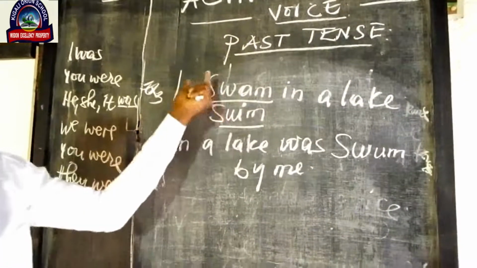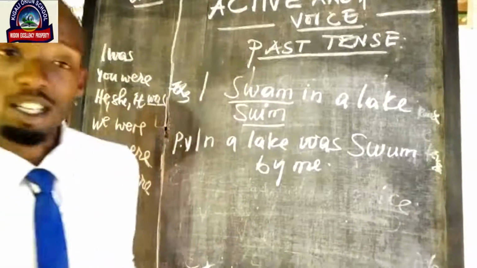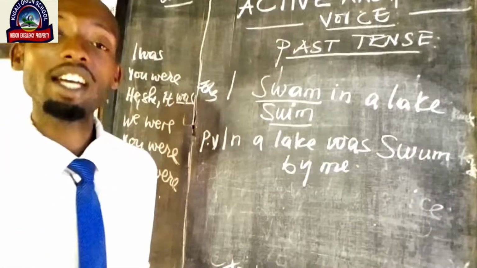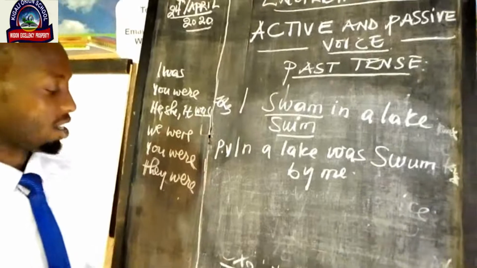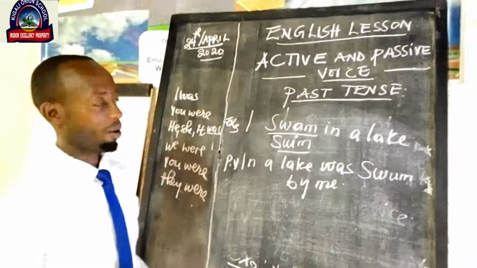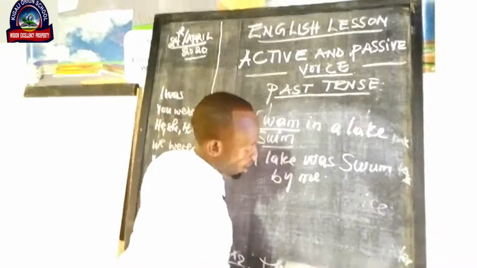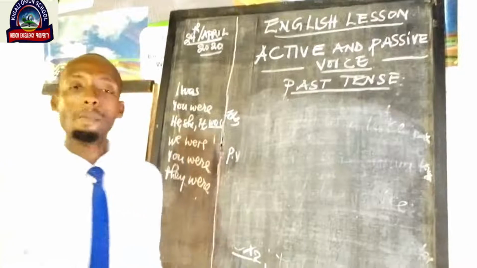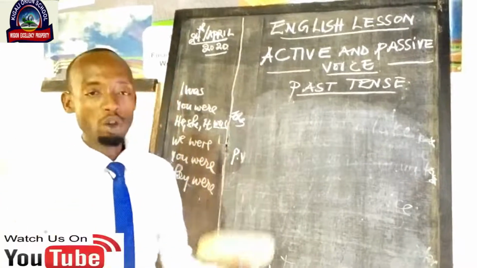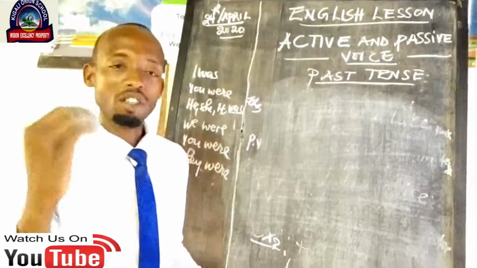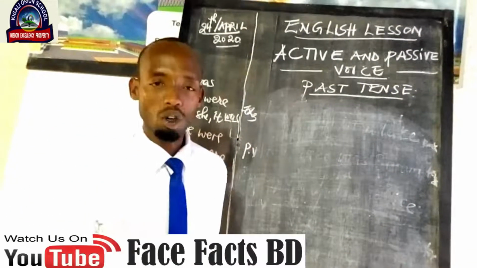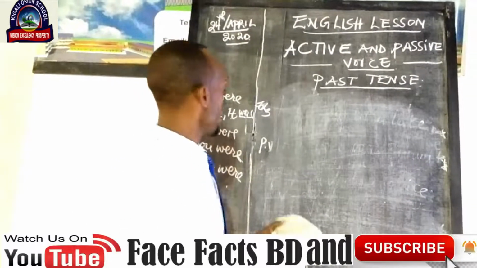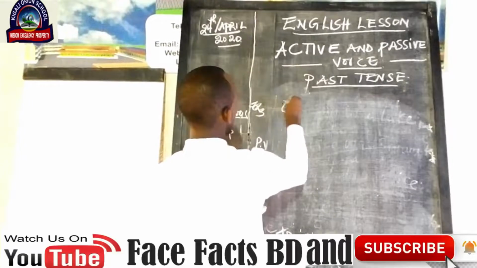And I think that about the simple past, everybody has understood how we can change an active voice into passive voice when a sentence is in the simple past, by following the examples I've given you. Let's come back to the past continuous tense. If a sentence is in the past continuous tense, what can we do? As usual, we have to put the verb to be into past continuous tense, then add the past participle of the verb given.